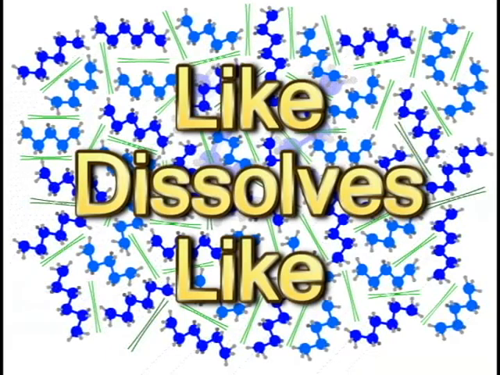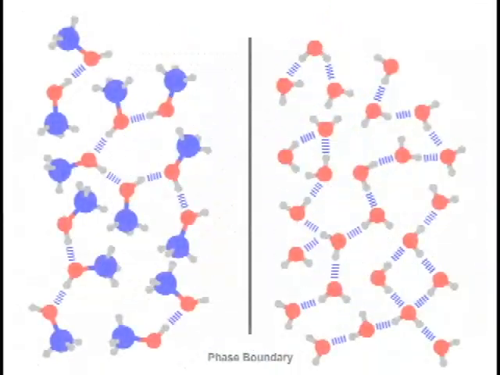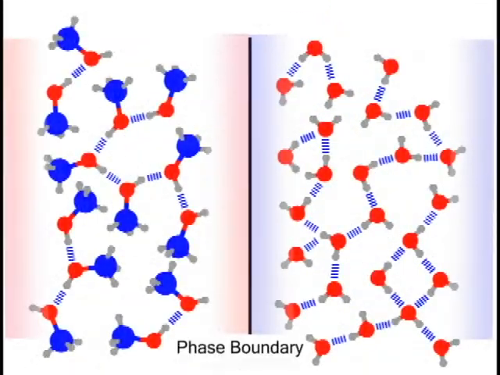Why does methanol dissolve in water but oil does not? Simply put, like dissolves like. That is, compounds with similar intermolecular forces will mix with each other. Let's look at the dissolution of methanol into water.